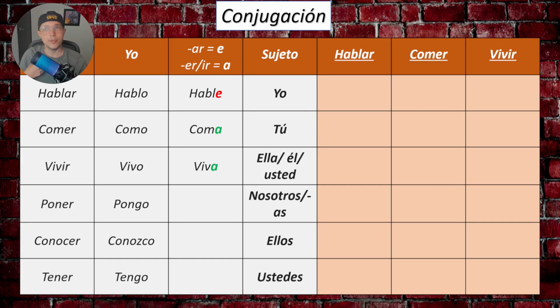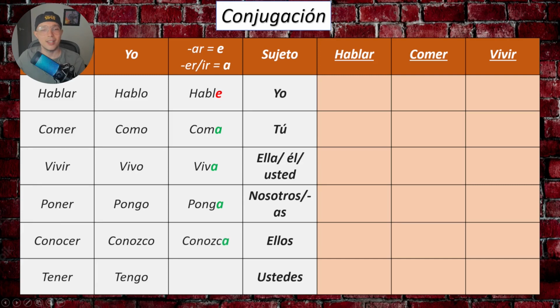Now step 2. What is the ending of poner? It ends in ER. So we take out that O and we put an A. Ponga. Let's go with the next one. Conocer, we conjugate for yo. Conozco. Conocer ends in ER, so we change for an A.